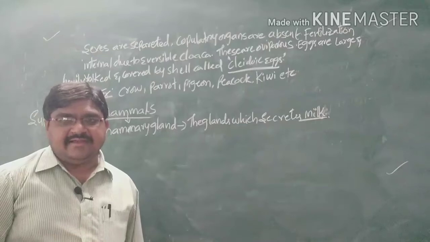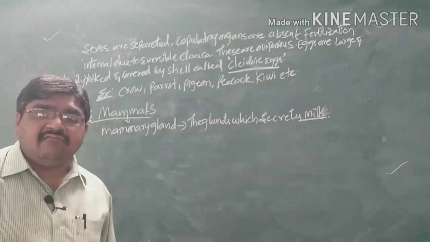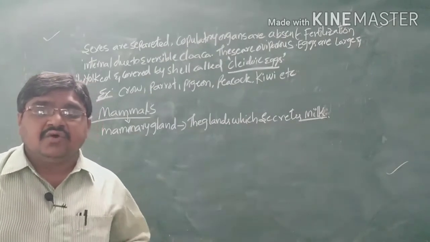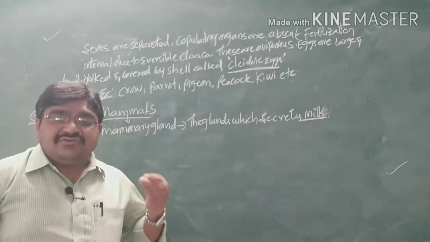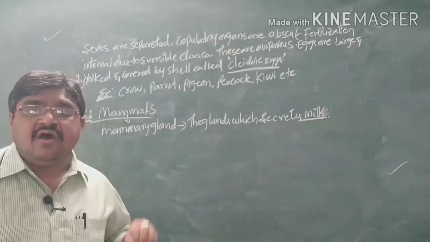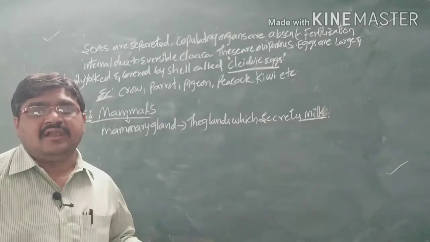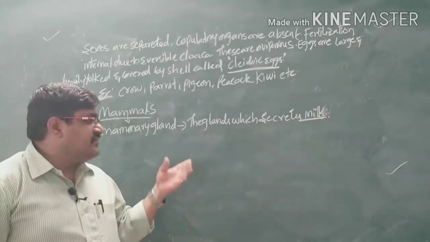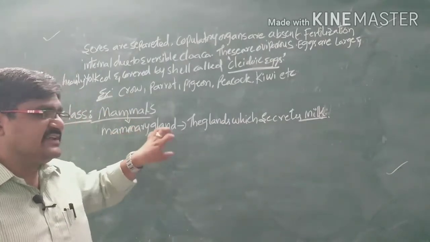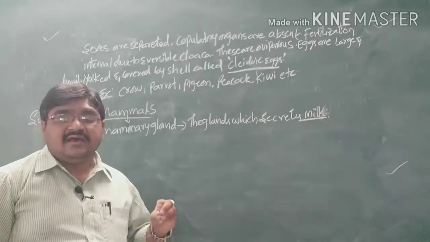They secrete milk for the feeding of their young ones. Here they feed their young ones with the mother's milk. So due to the presence of milk production for feeding the young ones, these organisms are called mammalians. Why you call them mammalians: it consists of mammary glands, the glands which secrete milk for the feeding of their young ones.